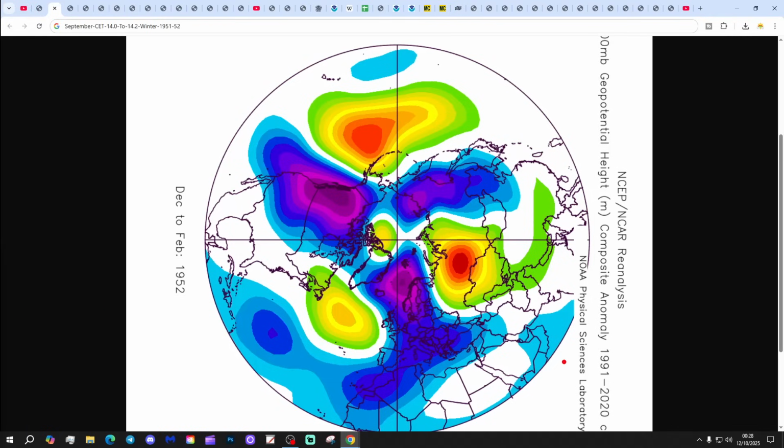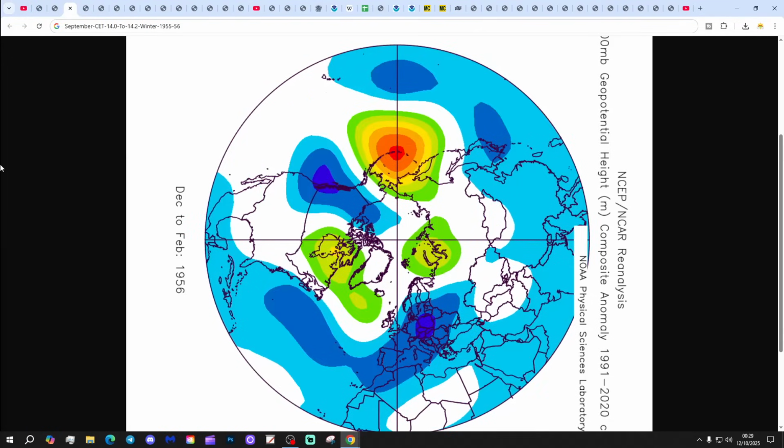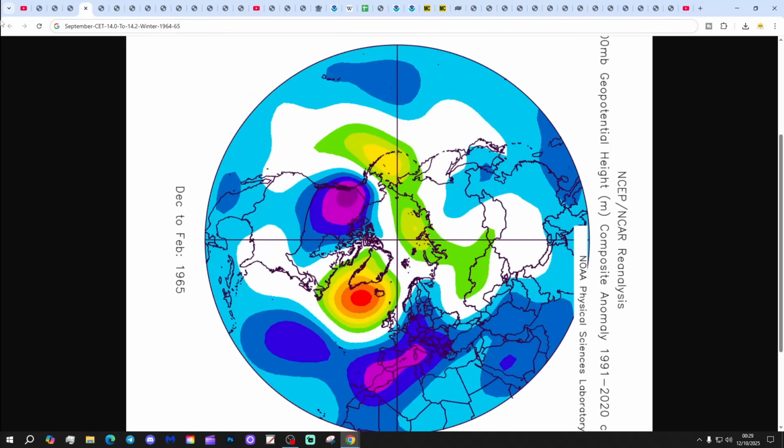Right, so 1951-1952, cool and unsettled. Low pressure to our north and east, high pressure out to the west, and we bring the wind in from a northerly, northwesterly direction. Quite a chilly, unsettled winter, that one. Then we've got 1955-1956 showing up next with low pressure south and east. High pressure is in the North Atlantic up towards Greenland. Winds coming in from an easterly direction. Starts mild, that winter gets very cold for February, with a sub-zero CET.